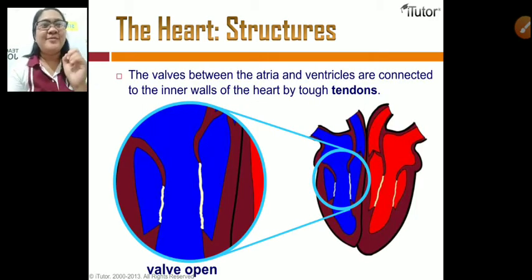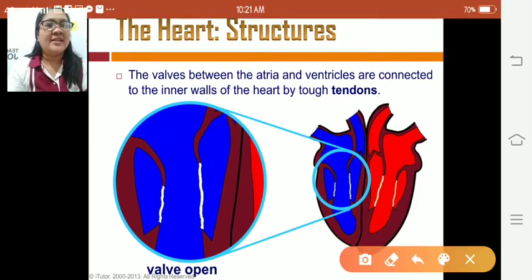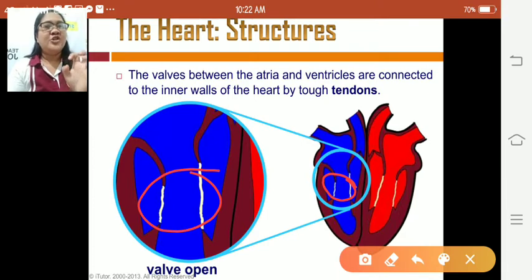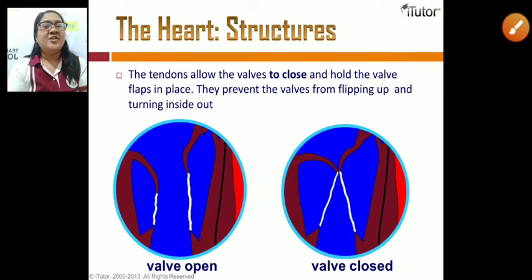So, the valves between the atria and the ventricles are connected to the inner walls of the heart by tendons. Okay, each valve is connected to the inner walls of the heart by tendons.